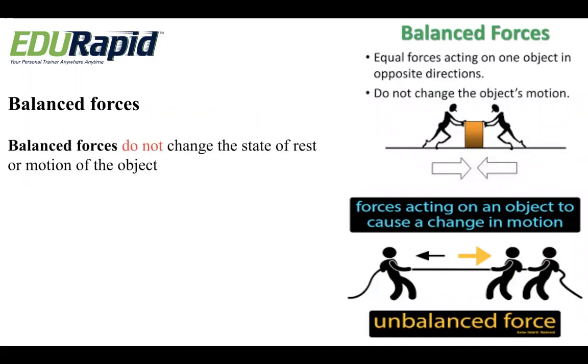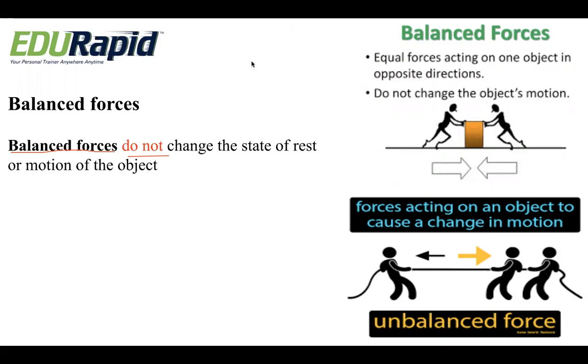So we understood what we mean by force and motion. Let us understand the types of forces. We have basically two types of forces. First is a balanced force. So what is a balanced force? Balanced forces do not change the state of rest or motion of an object. It does not change the state of rest of an object.